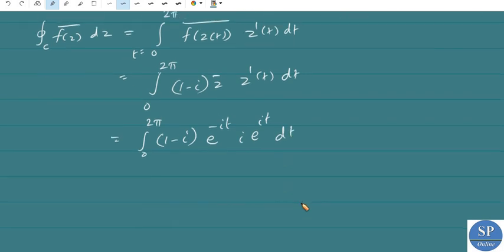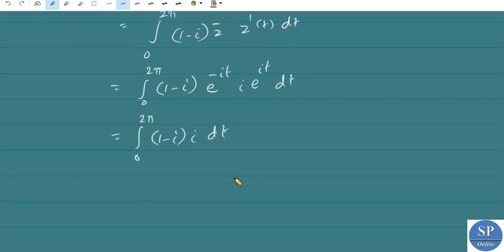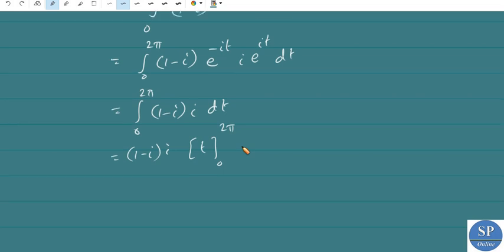So e power minus it into e power it is e power 0, and we get 1 minus i into i dt, a constant. The integral will be t from 0 to 2 pi, so this equals i minus i square, that is i plus 1, into 2 pi minus 0, which is 2 pi into i plus 1.